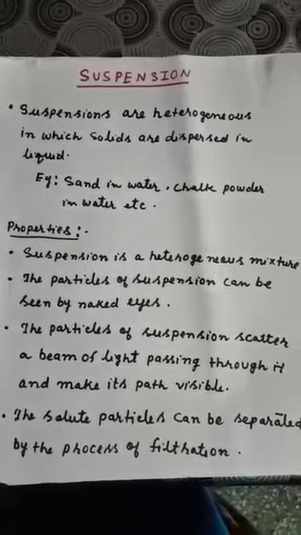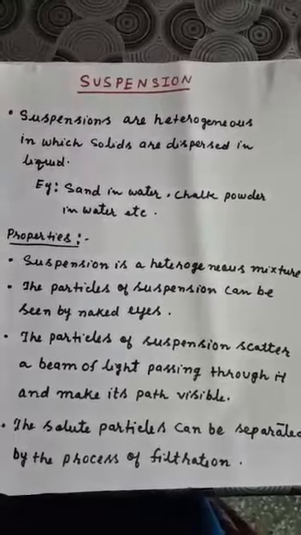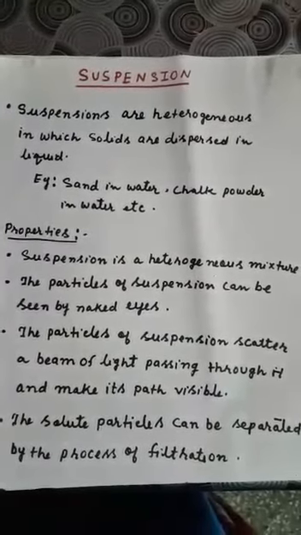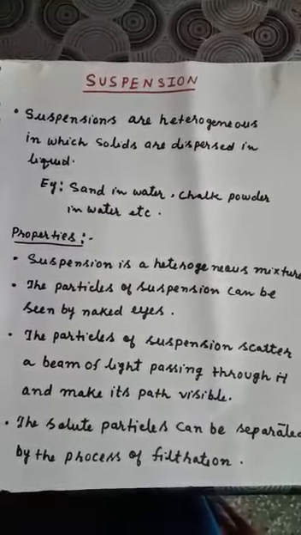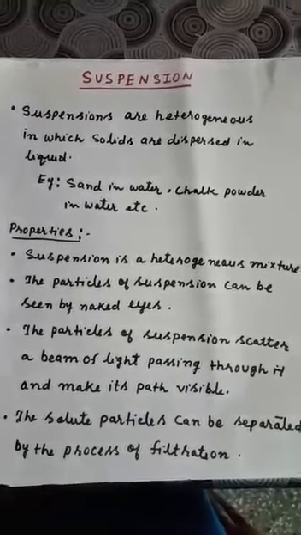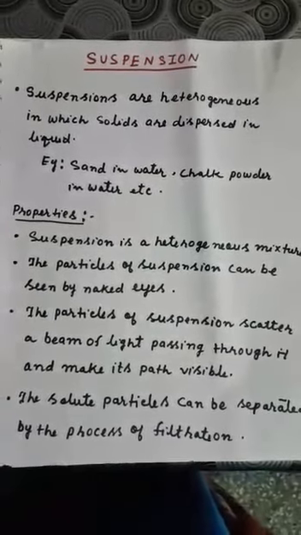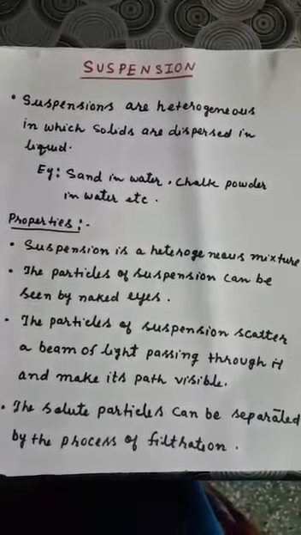But the particles of solution cannot scatter a beam of light, because the particles of solution are very small. And the solid particles, since it is big, can be separated by the process of filtration. But we cannot separate the particles of solution through filtration because the particles are very small.